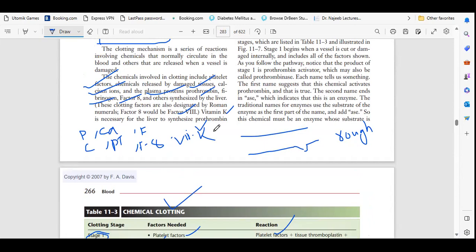You have to remember what the relatives are, I mentioned the names. Very, very important: platelet factors, chemicals released by the damaged tissue, calcium ion, fibrinogen, prothrombin, factor 8, 7, 9, 10, and vitamin K. These are the things we have to remember.